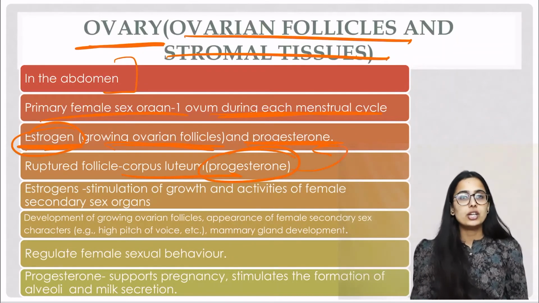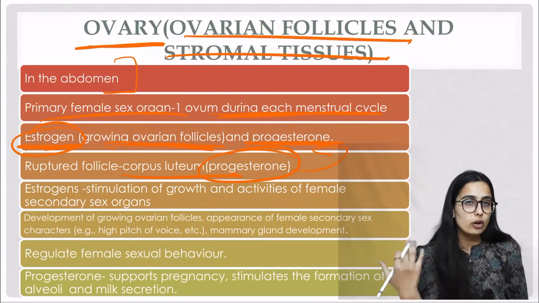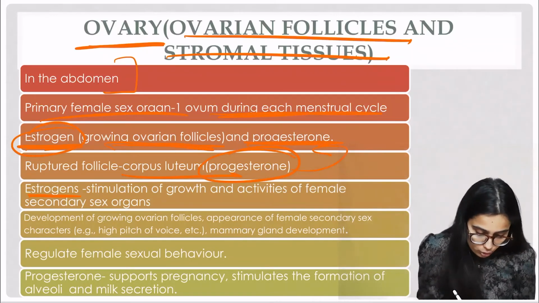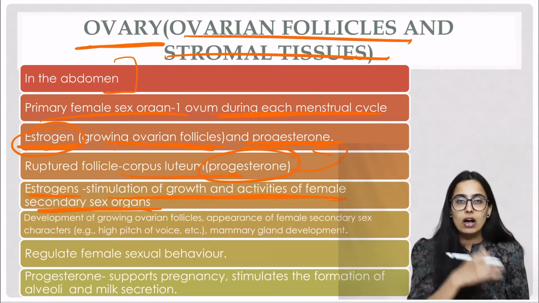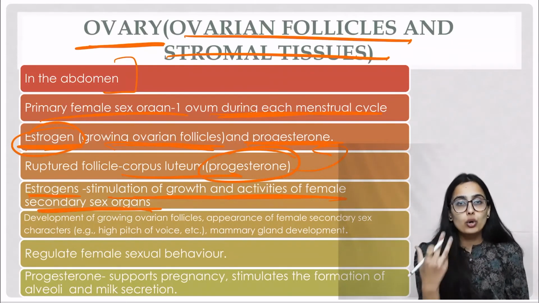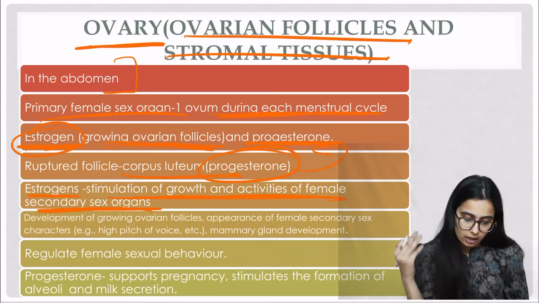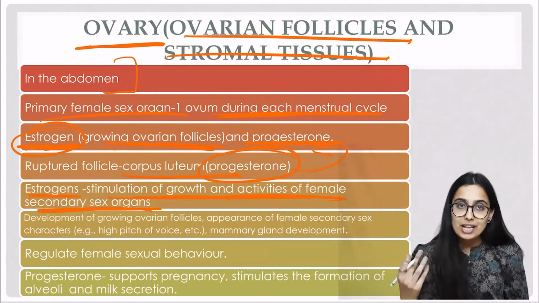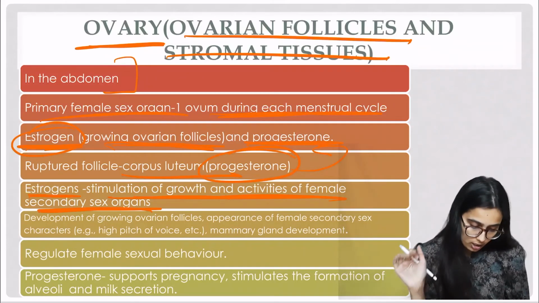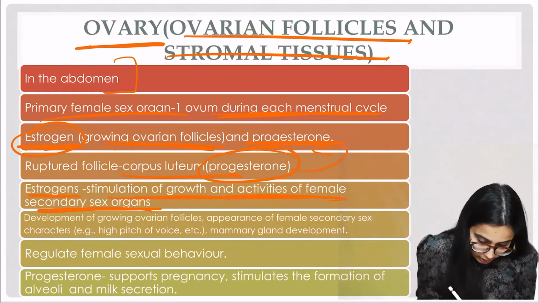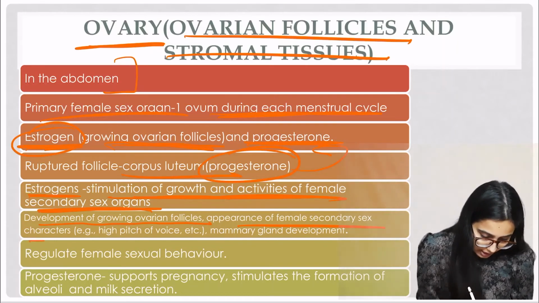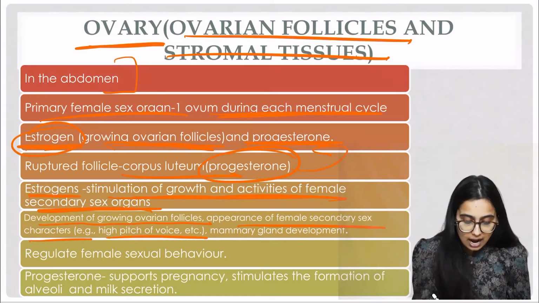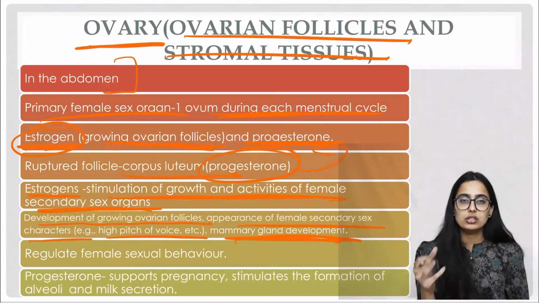Now, just as we saw the functions of androgens, we'll look at the function of estrogen. Estrogen stimulates growth and activity of the female secondary sex organs, just as the growth and functioning of the vas deferens and epididymis were influenced by androgens. Along with this, it also influences the development of the growing ovarian follicles. As I told you, the appearance of female secondary sex characters, such as high pitch of the voice and mammary gland development, are all performed by estrogen.